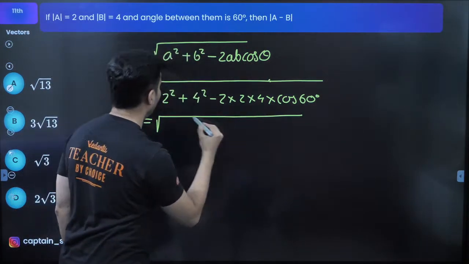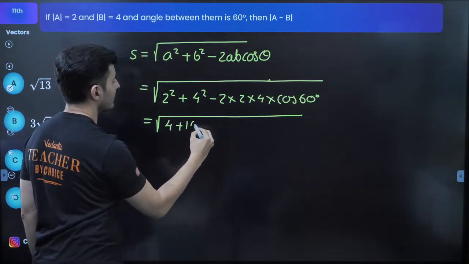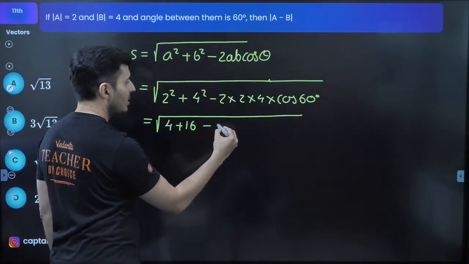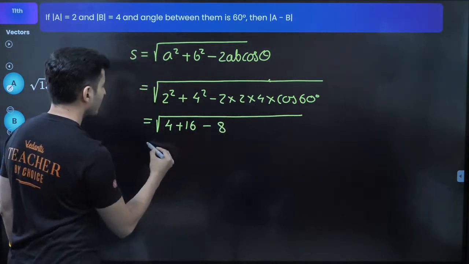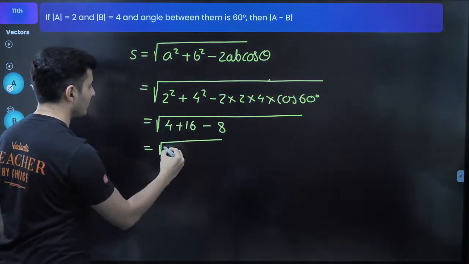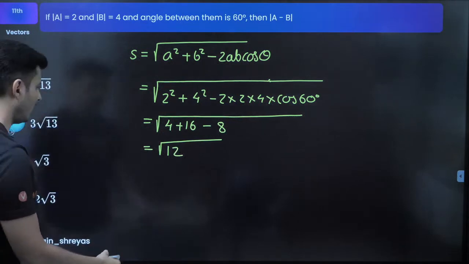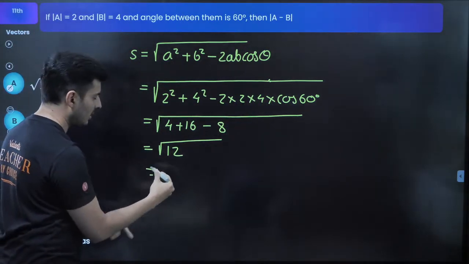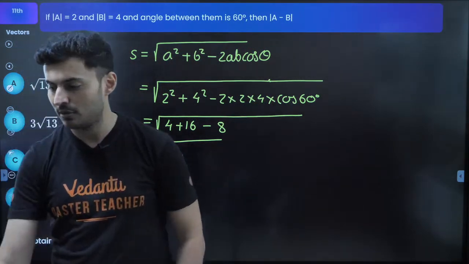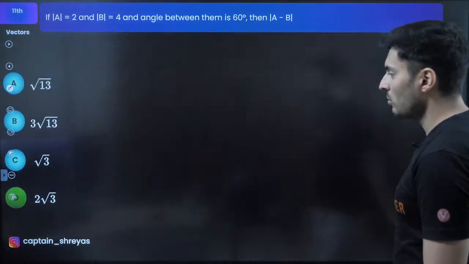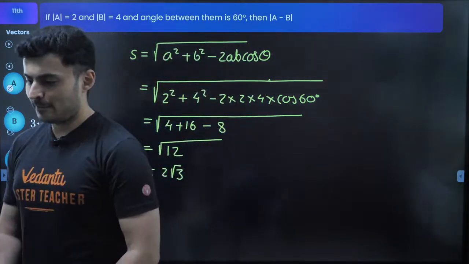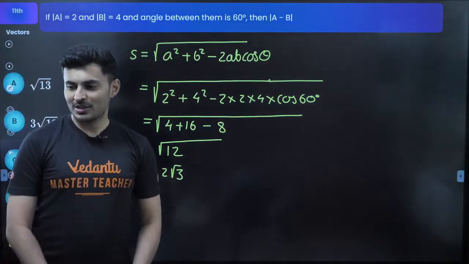So this would become 2 square is 4, 4 square is 16, minus cos 60 and 2 will cancel. Cos 60 is half, right? So 2 4s are nothing but 8. So this will just become 16 minus 8 is 8, 8 plus 4 is nothing but 12. Okay, so I can just write it as 4 3s are 12, so 2 root of 3. That's it, that's the answer. Just check it out. 2 root 3, yep, it is. That's all. Yep. Awesome.